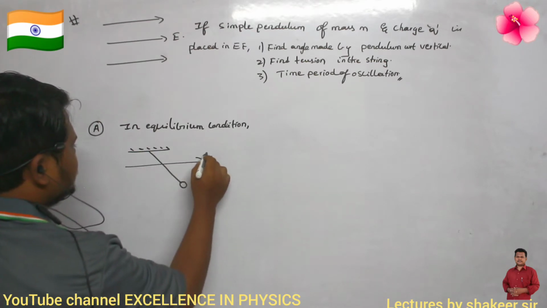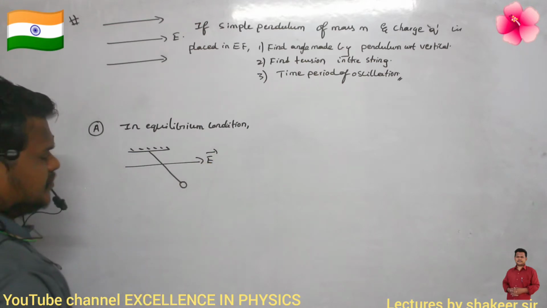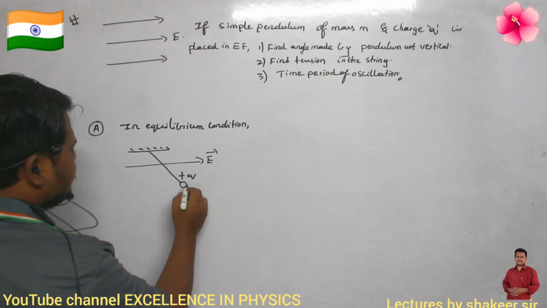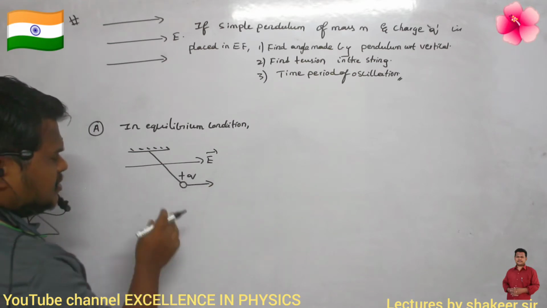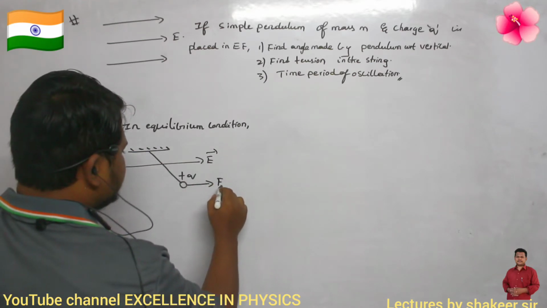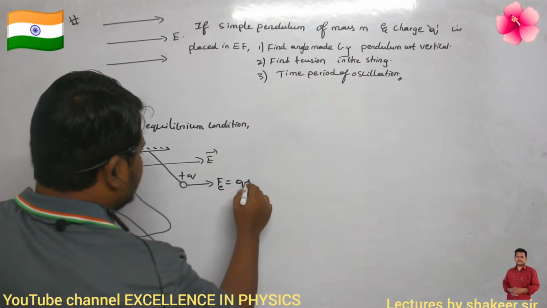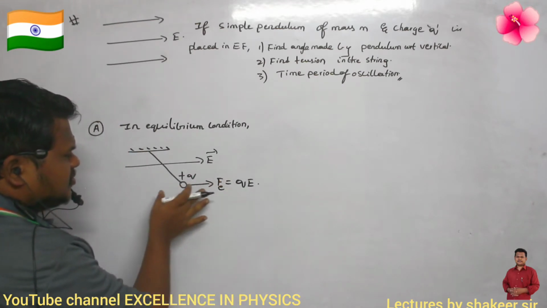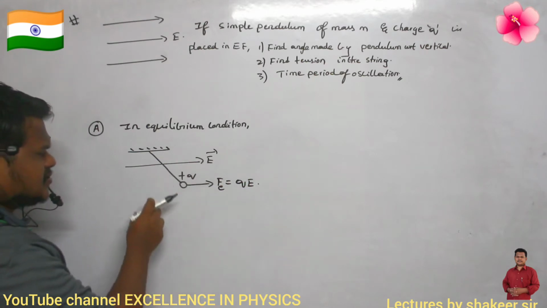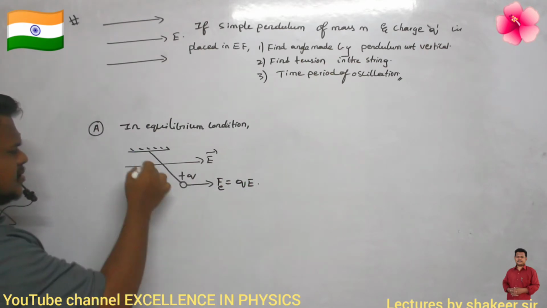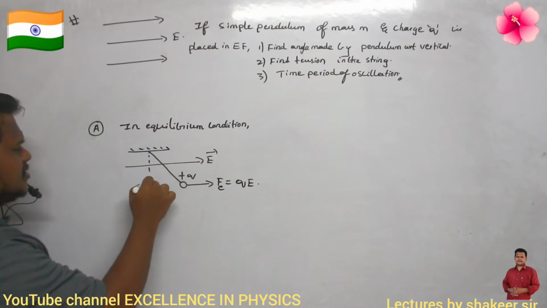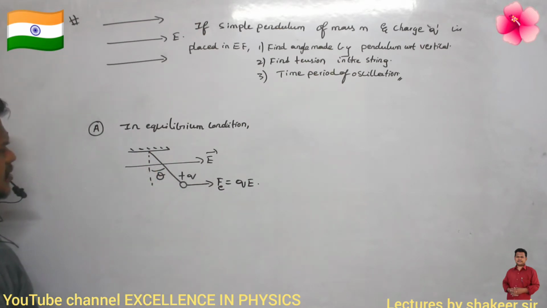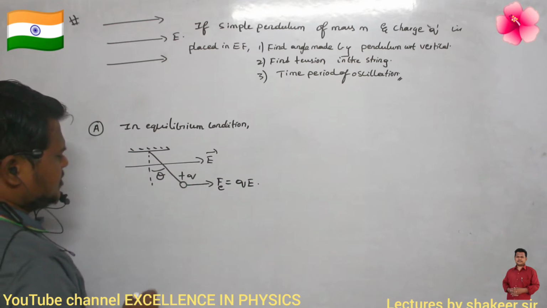The positive charges present on this bob will experience a force in this direction, the electrostatic force F equals qE. That is why it will try to move in this direction, but because of the other forces acting, the pendulum will be balanced and make an angle theta with respect to the vertical.